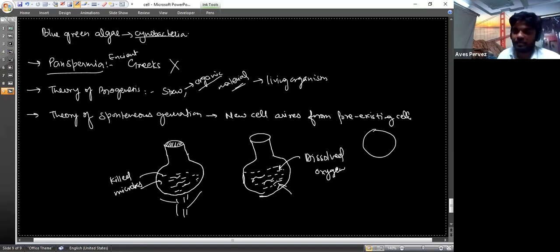Means Louis Pasteur, in the first container, boiled the substance present in the container so that the dissolved oxygen is not present, made the container airtight, and added some killed microbes to it. And he found that in this container no new living cell arises.